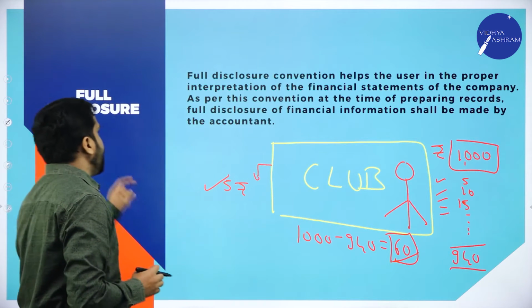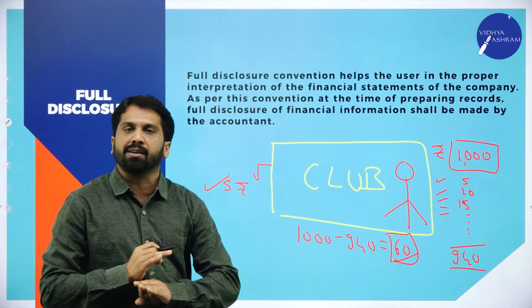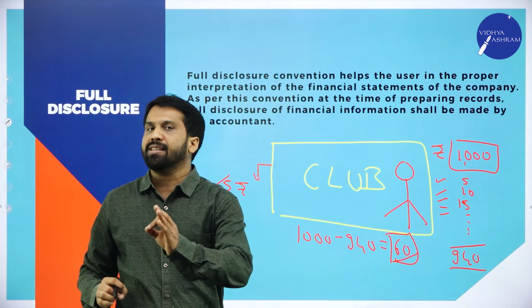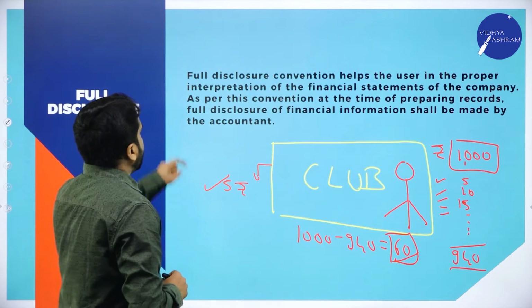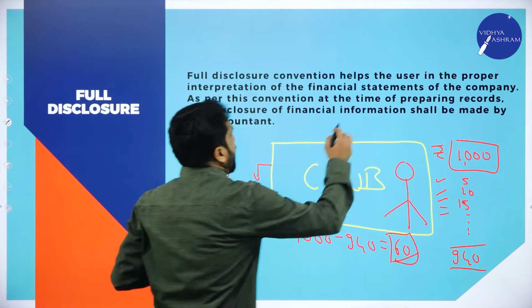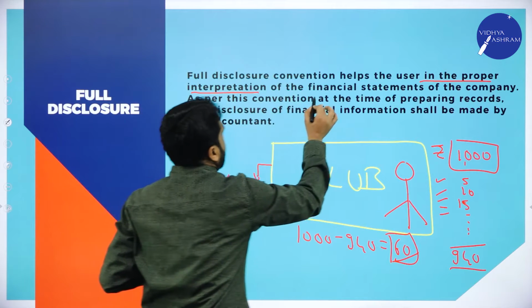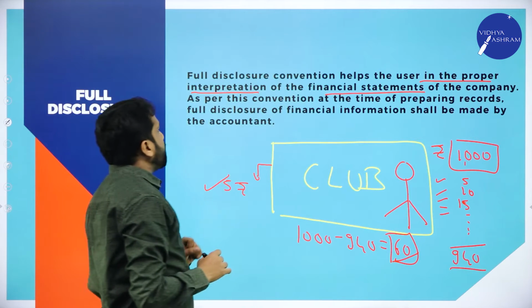Clear? Full disclosure means we should not miss out anything. We should mention it even though it is 1 rupee or 10 rupee. Now, the full disclosure convention helps the user in the proper interpretation of financial statements.